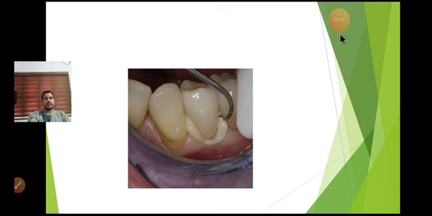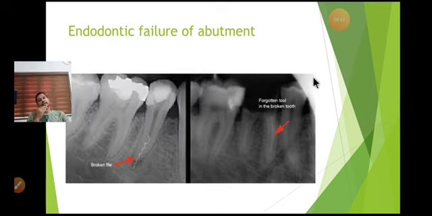Now coming to another failure, that is endodontic failure of an abutment. Usually an endodontist or another doctor will be performing the root canal treatment of the tooth. After that, they have a busy schedule, so they won't be able to spend much time if some instrument breakage happens. It is very difficult to retrieve that instrument tip when it happens.